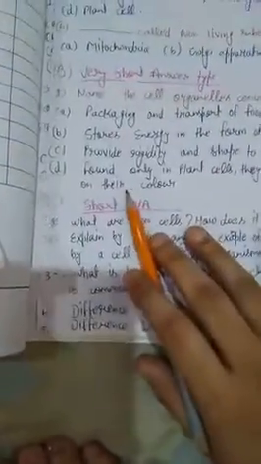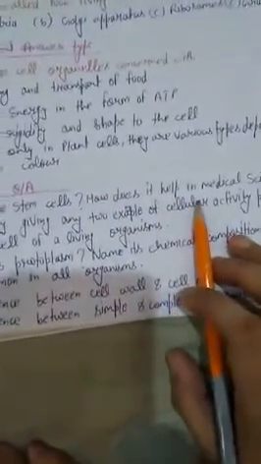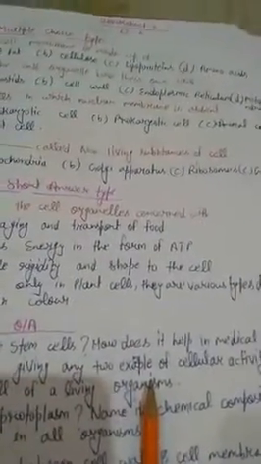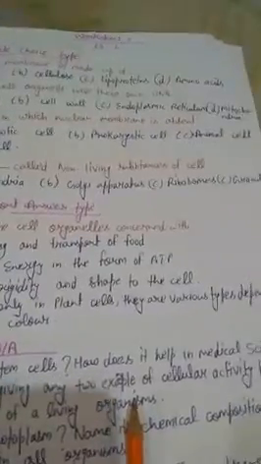Next is question number C. The first question is, what are stem cells? How do they help in medical science? So just open page number 20. You just write down from this, what are stem cells. Just write down its second stanza. You can see stem cells there.